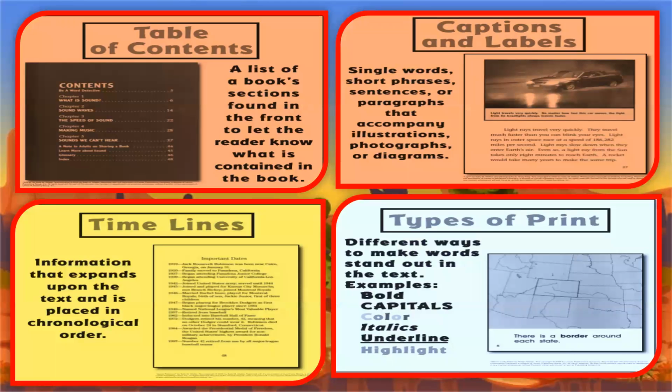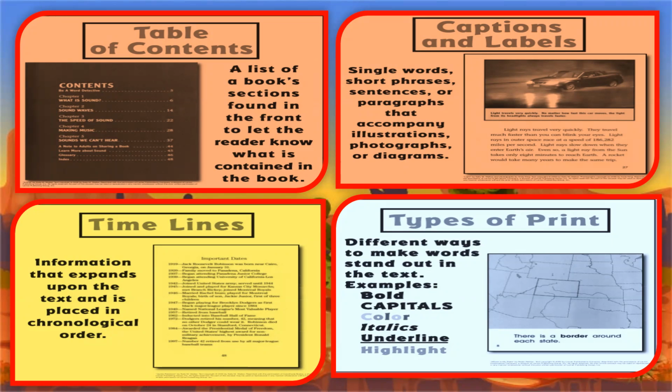Let's continue with the table of contents. As I told you before, the table of contents will help us to find a specific topic in an easy way. As you can see, it's a list of book sections found in the front of the book to let the reader know what is contained in it. This is a list of all the topics that we will find, but in an organized way, page by page.